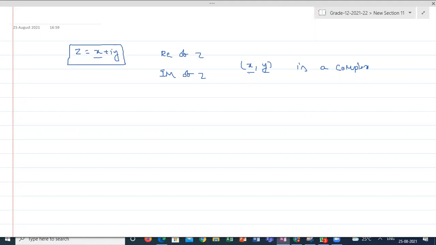Even a complex number, real part and imaginary part, if I am collecting and keeping inside braces and writing, it also will follow an ordered pair. What is its order? The first number will explain the real part of the complex number. The second number will explain the imaginary part of the complex number. If I am assigning these ordered pairs in a plane, then that plane is called complex plane or Argand plane. Complex plane or Argand plane.